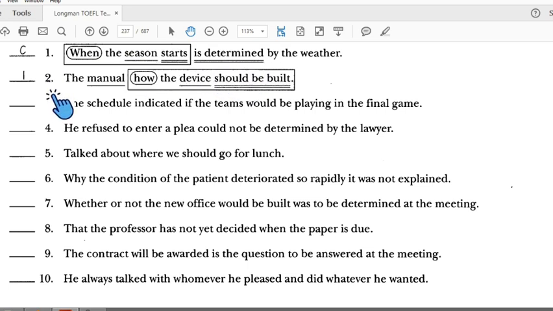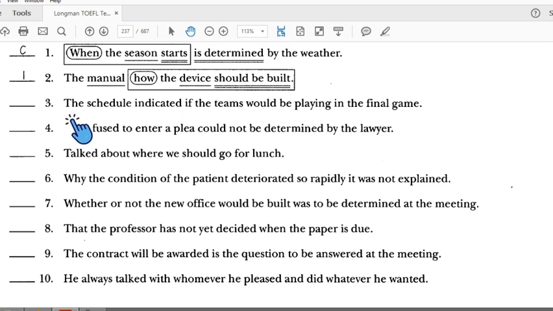Well, number 2. Why incorrect? This is the subject, this is the verb. It should be the object of a verb, but there is no verb here. This means number 2 is incorrect.